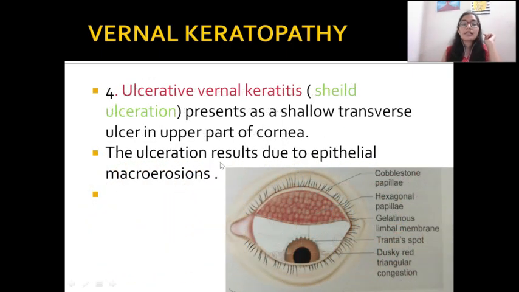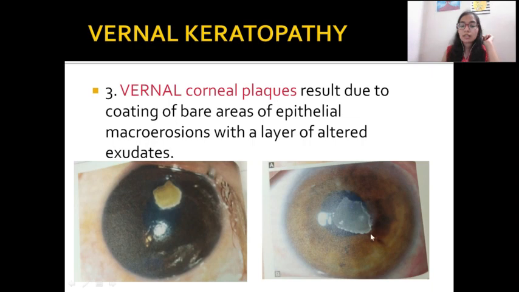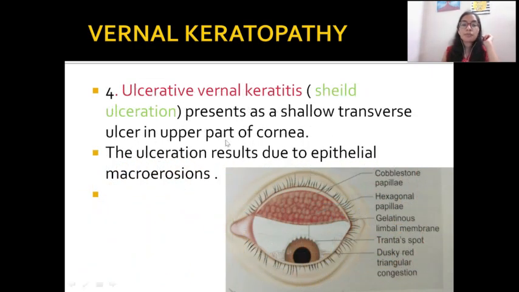Okay, and lastly we will see ulcerative vernal keratitis, that is shield ulceration, which presents as a shallow transverse ulcer in the upper part of the cornea. Shield ulceration is also present, as you can appreciate here. This is a shield ulceration in the superficial layer of the cornea, also known as ulcerative vernal keratitis. And the ulceration is also due to the epithelial macroerosion.